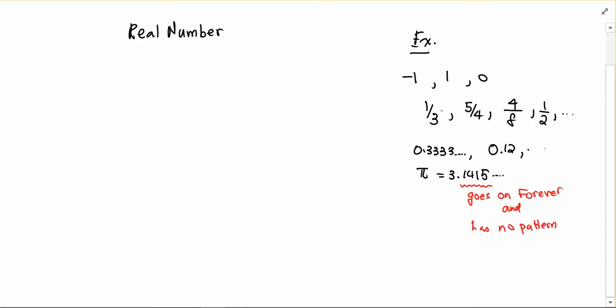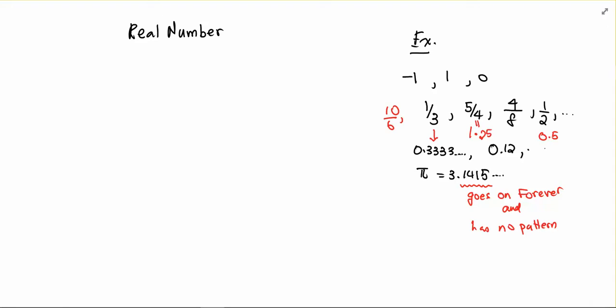Now, when you talk about fractions, and all of these are real numbers, when you convert a fraction into a decimal, it's going to fall into one of two types. It's going to be a repeating infinite decimal, or it's going to be a decimal that stops. So for example, 5/4 is 1.25, if you did the division, so that's a decimal that stops. 1/2 is a decimal that stops. Or if we did 10/6, that's a decimal that repeats over and over again with a pattern. You can check these out for yourself, but essentially any number you can think of is a real number.